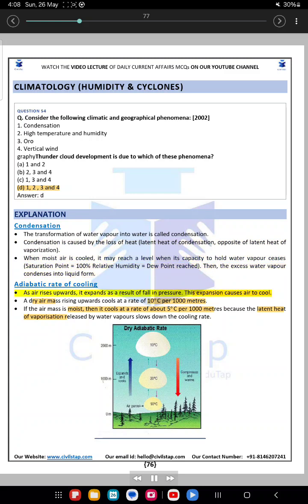Adiabatic rate of cooling. As air rises upwards, it expands as a result of falling pressure. This expansion causes air to cool. A dry air mass rising upwards cools at a rate of 10 °C per 1000 meters. If the air mass is moist, then it cools at a rate of about 5 °C per 1000 meters because the latent heat of vaporization released by water vapor slows down the cooling rate.